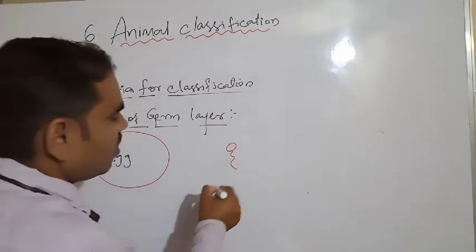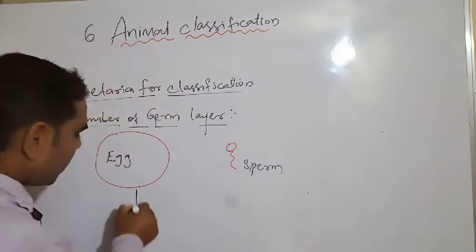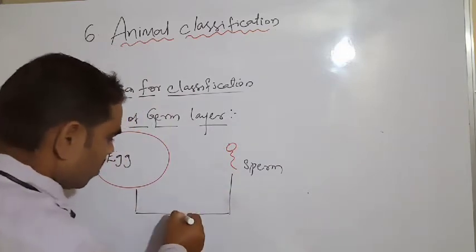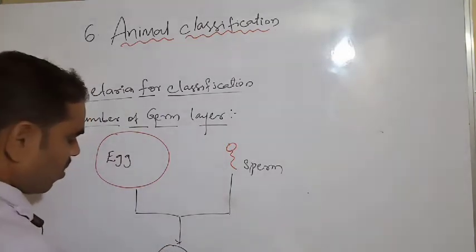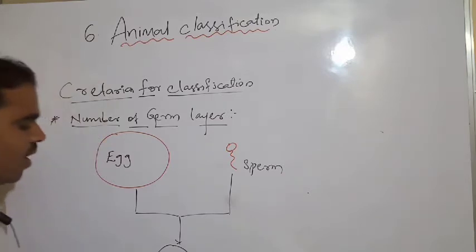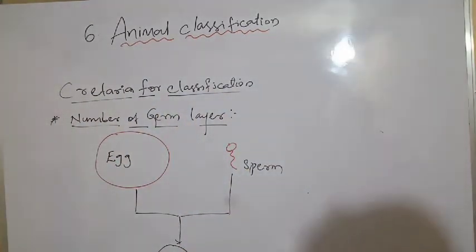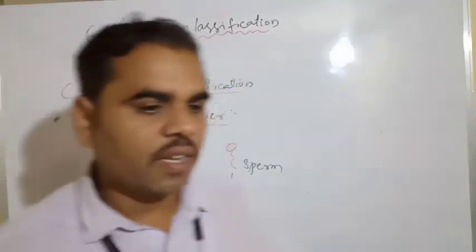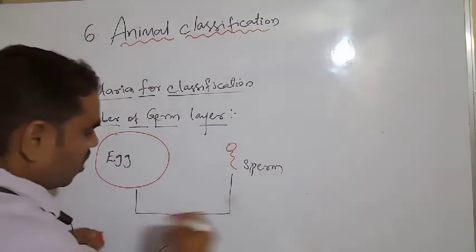Egg and sperm fuse together, and a zygote will be formed. It forms the zygote. The zygote then divides. Again, this zygote divides. Let us write the name here: zygote.